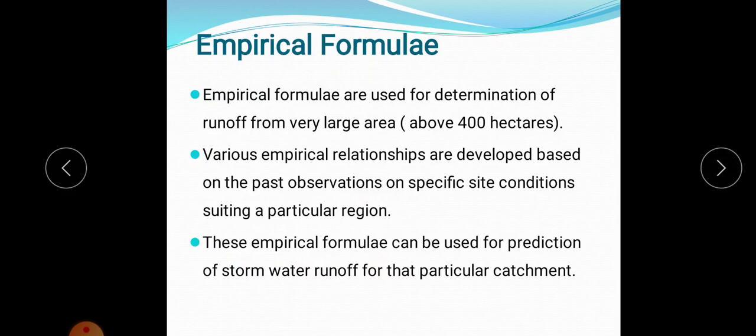Next is the empirical formula, which is used for determining the runoff for larger areas, that is, above 400 hectares. Various empirical relationships have been developed based on past observations of specific site conditions suiting a particular region. By studying that area for many years, an empirical formula has been developed for a particular type of region. These empirical formulas can be used for prediction of stormwater runoff for that particular catchment. For different types of catchment there are different empirical formulas, so we can discuss some of these formulas.